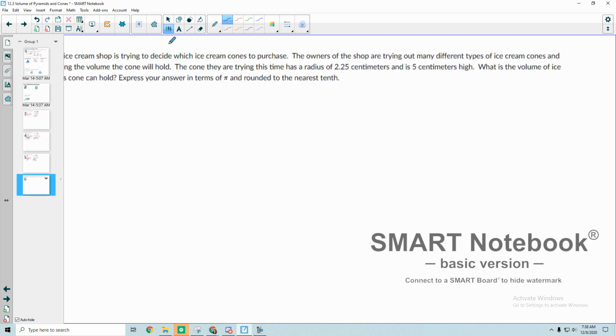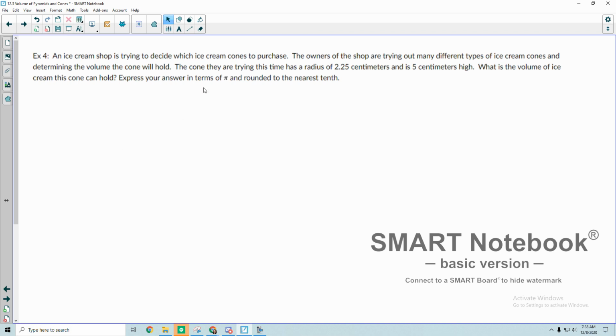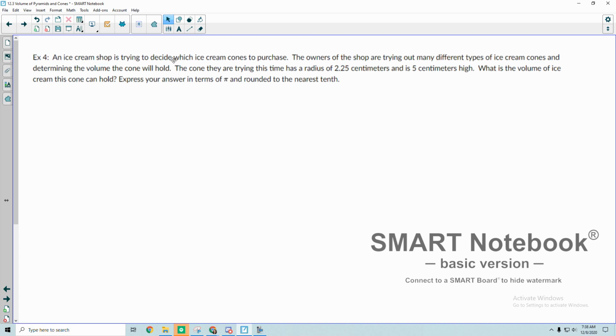Okay, and the very last problem we'll look at is now a word problem. So again, remember when we went through word problems in the last videos where we were looking at prisms and cylinders? Drawing a picture is huge. It just makes everything so much easier if you can draw a picture as you're reading through the problem. So as soon as I hear something about what shape I'm working with, I'm stopping right there and I'm going to start drawing a picture.